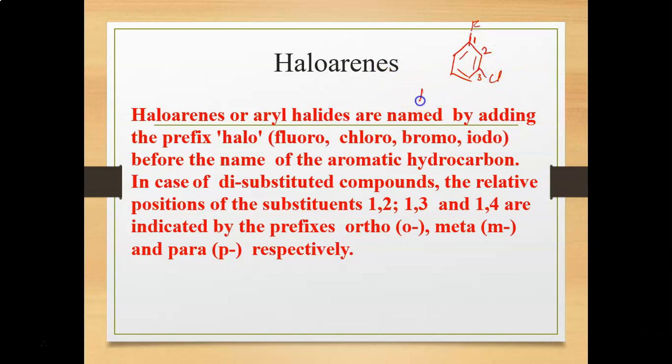So this is known as the 1,3 di-substituted haloarene, and this will be known as the meta product. We will use M for a meta product and O for an ortho product.